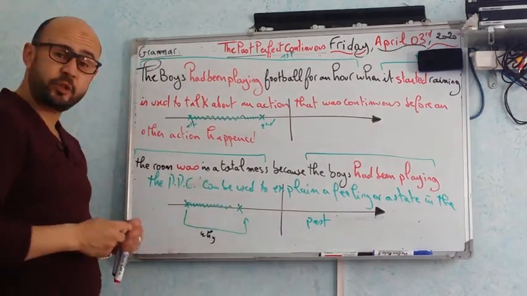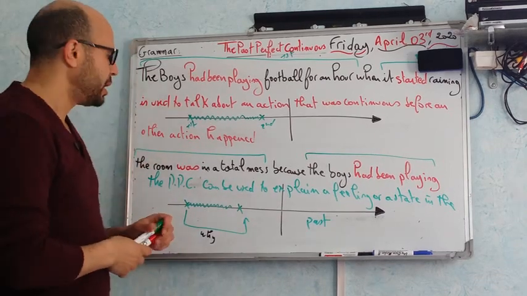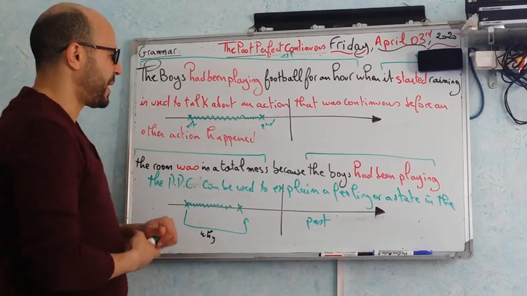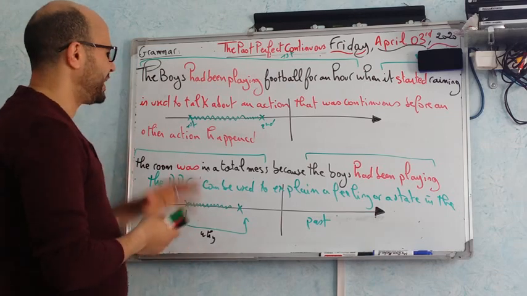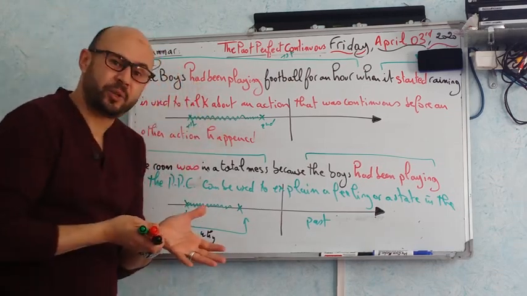So these are the two major cases why we use the past perfect continuous. So this is about when we use it.